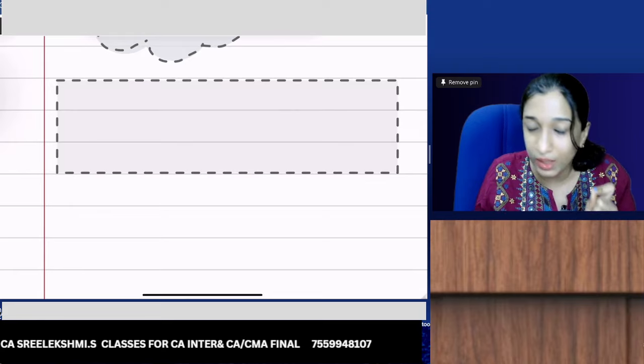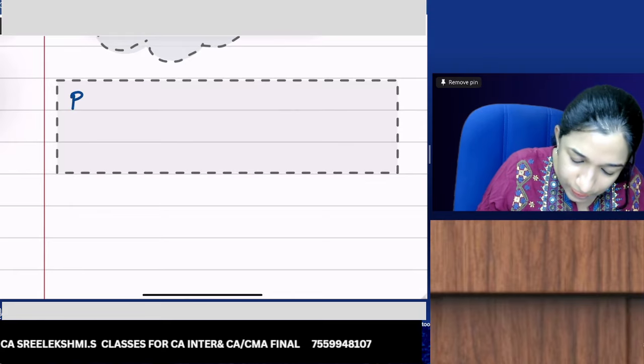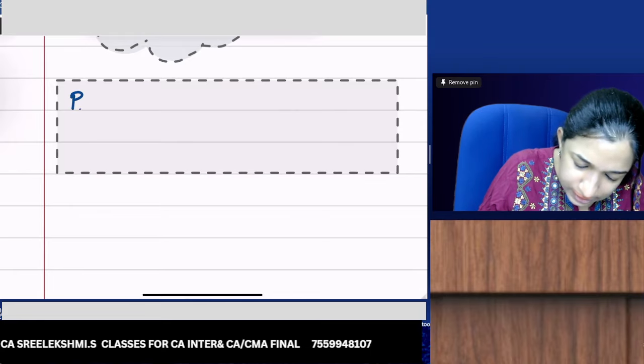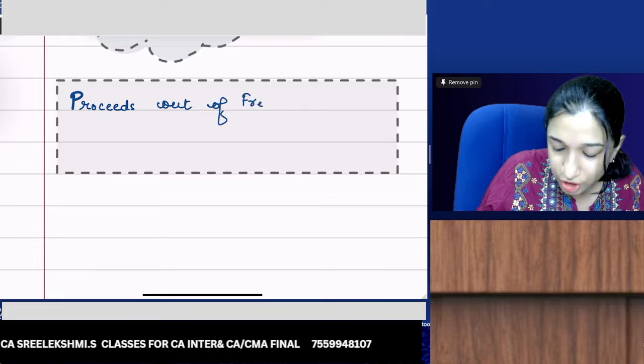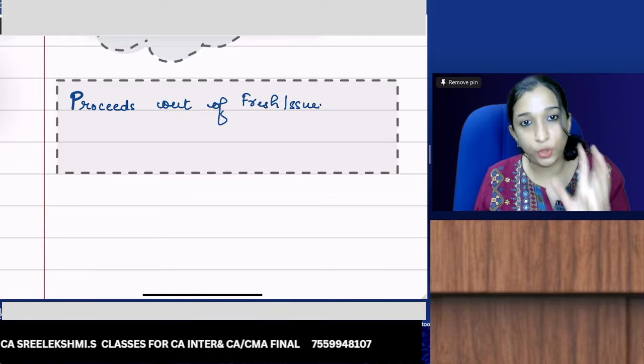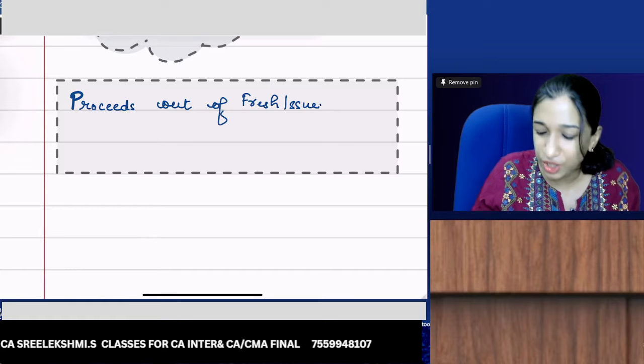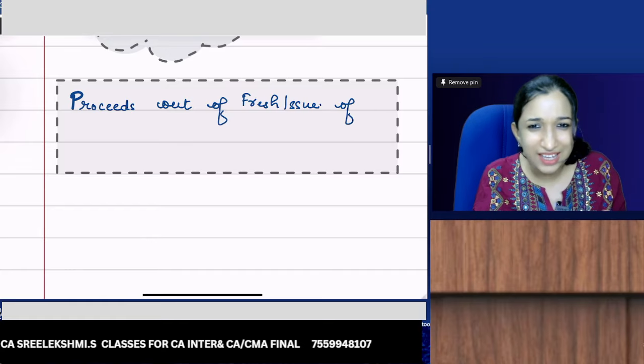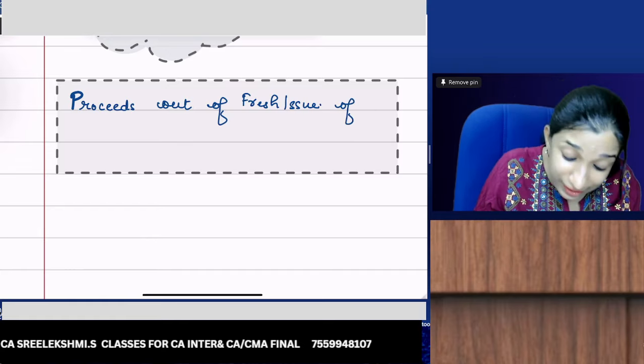No. The only external source is proceeds out of a fresh issue of shares. Only shares, not debentures. That can be preference shares or equity shares.